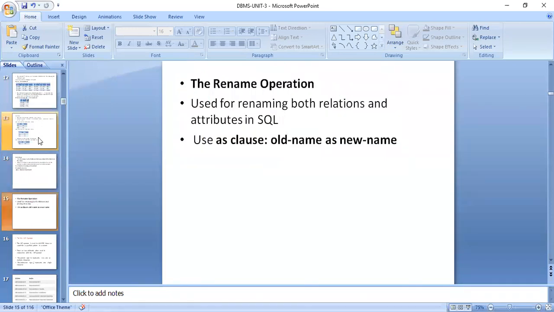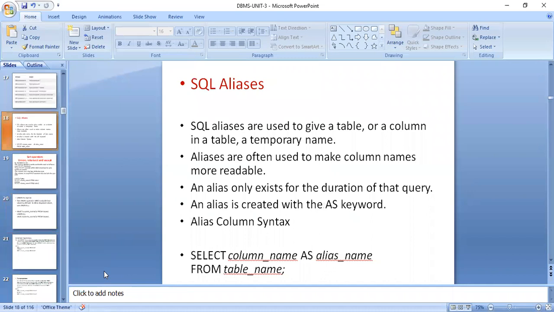Next, coming to rename. Rename is also called alias. That is changing from the old name to a new name. Suppose employee is such a big name, so I want to write EMP. We can use it as an alias. Like SQL alias, it is used to give a table, or a column in a table, a temporary name. In the base table, whatever table you create, a copy is created in the server. Whatever manipulations you do are done in the running table. We take a copy, do all the alterations, and at last when you give the commit, it goes and is stored in the server.